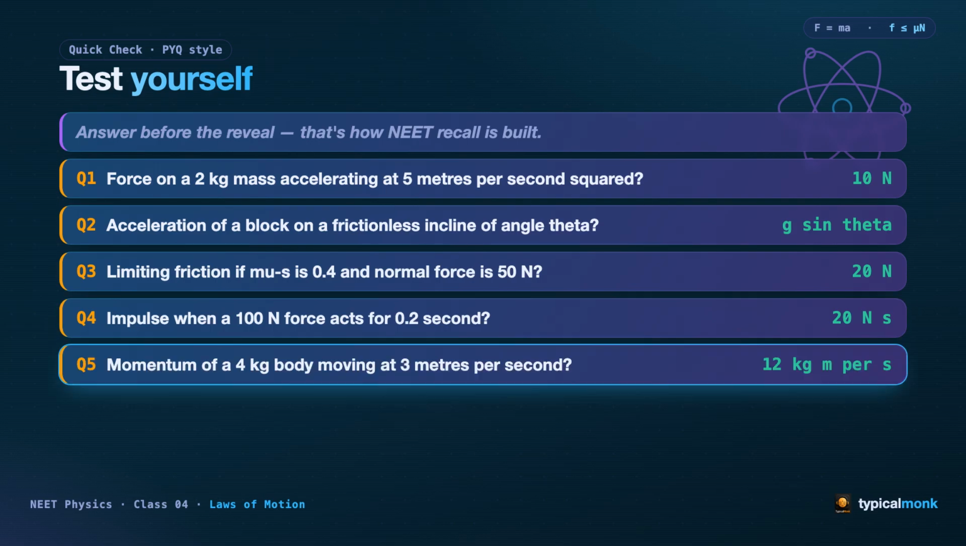And question 5. What is the momentum of a 4 kg body moving at 3 meters per second? Mass times velocity. 4 times 3, 12 kg meter per second. If those came quickly, you have truly understood today's class.